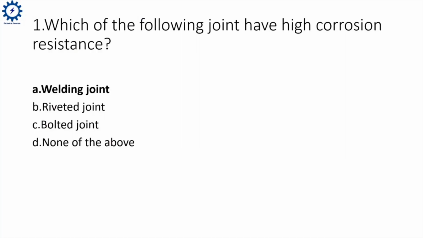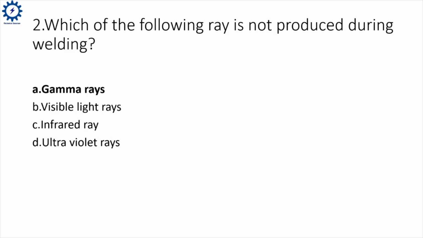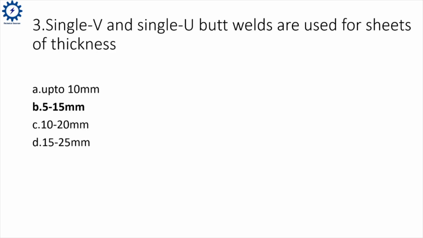Today we are going to discuss important welding questions. Which of the following joint have high corrosion resistance? Welding joint. Which of the following ray is not produced during welding? Gamma rays. Single V and single U butt welds are used for sheets of thickness 5 to 15 mm.